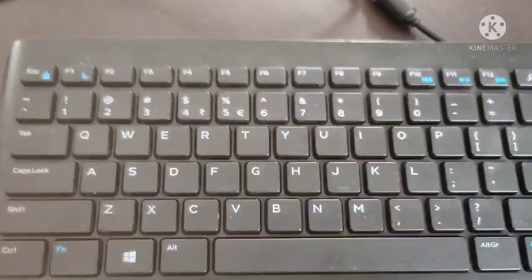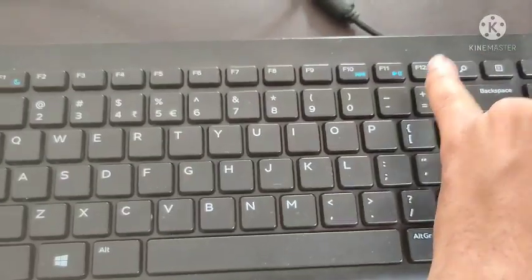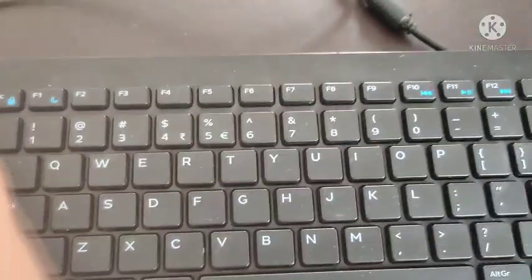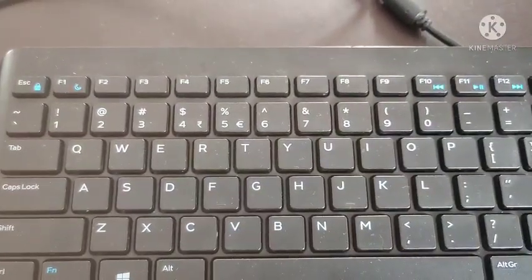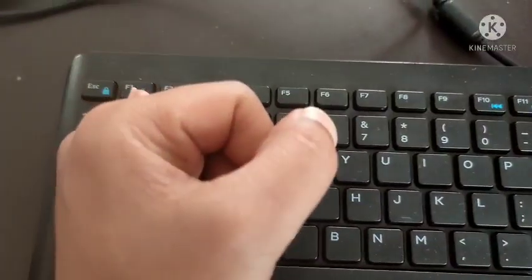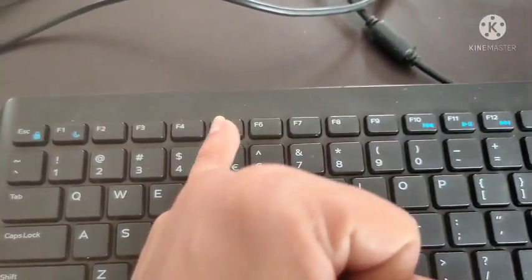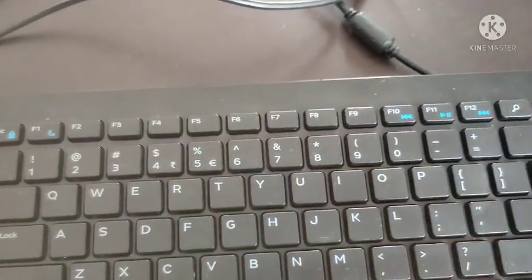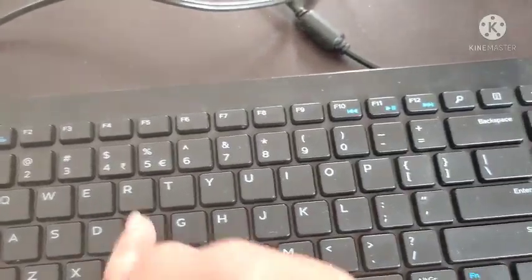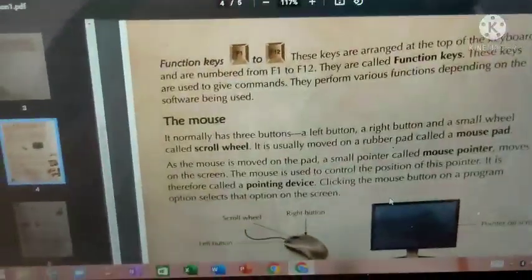See, this is a keyboard and you have function keys F1, F2, F3 till F12. Each and every function key gives some operation. If you press F1, it will give help. It will open the help tab. If you press F5, it will refresh the computer. Like that, each and every function key has a different operation. That is the use of function keys.